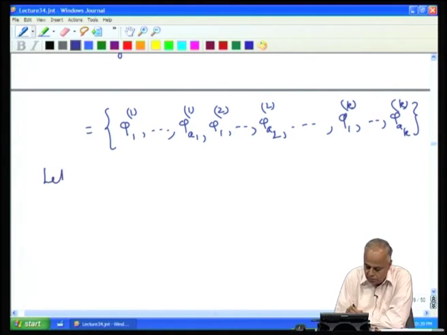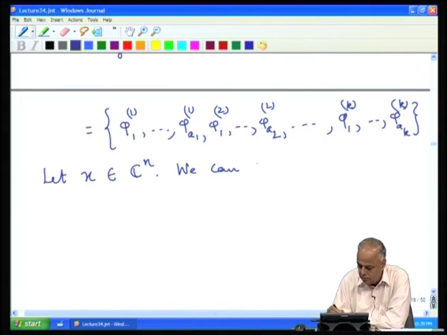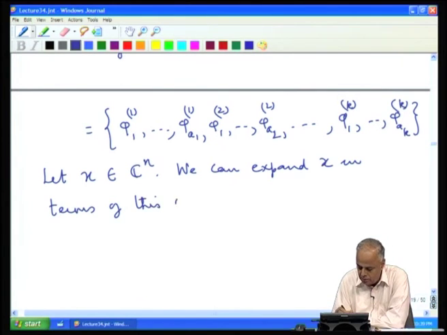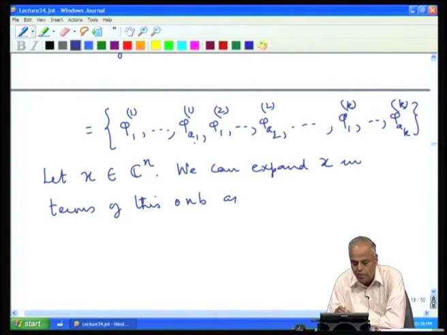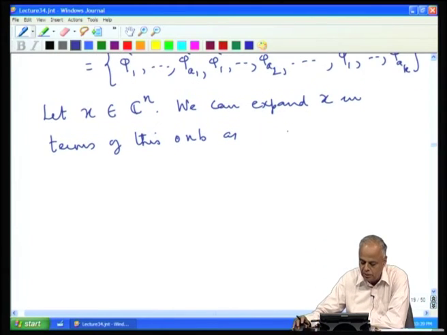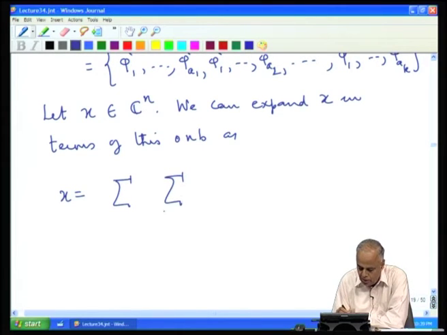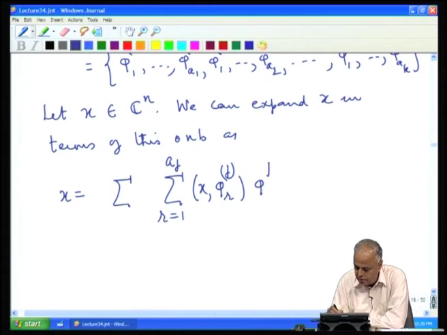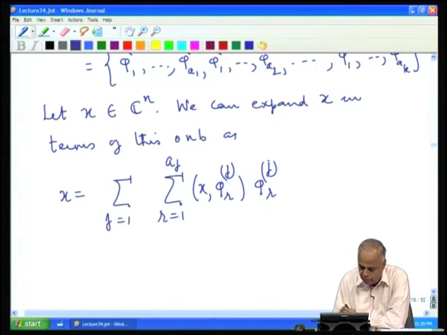So, let x be in C^n, we can expand x in terms of this orthonormal basis as, now you see first we will write all the terms corresponding to the first a_1 basis vectors, then the a_2 basis vectors. So, in our notes we can use this notation: x is equal to first expand with respect to the jth basis vectors and do this for every one of the j's.